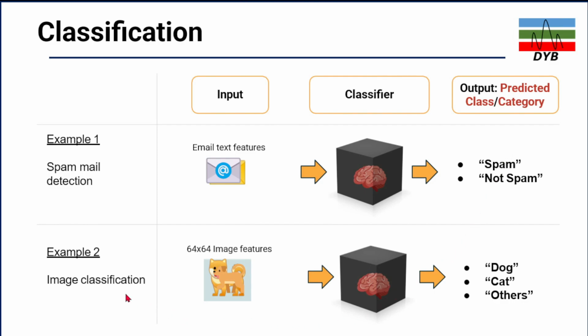So the second type of image classification, in this case, is image classification. In this figure, you can see you have a cat and a dog, but they look similar. In that case, you will have the classifier, which is your algorithm. Based on that classifier, you will have the predicted categories or classes, such as dog, cat, or any other type of feature you observe in the figure.